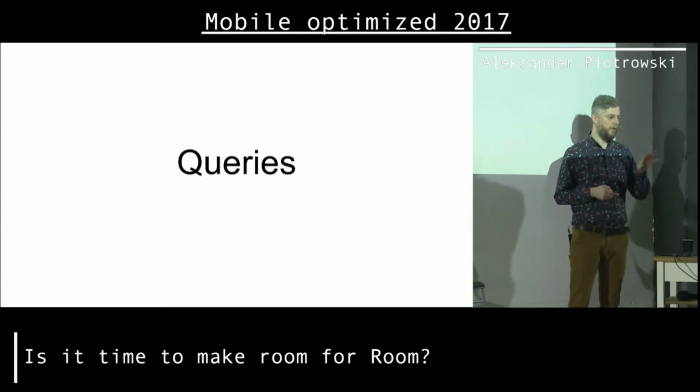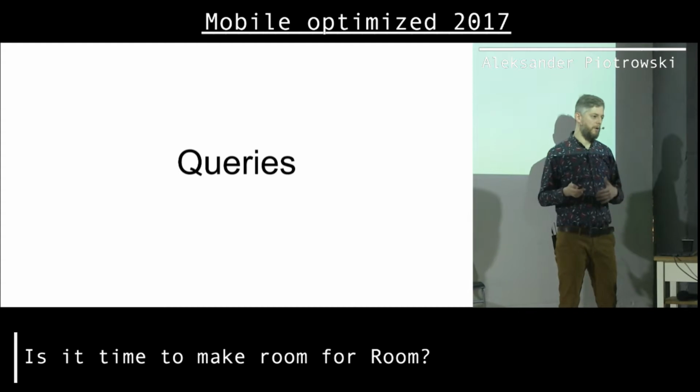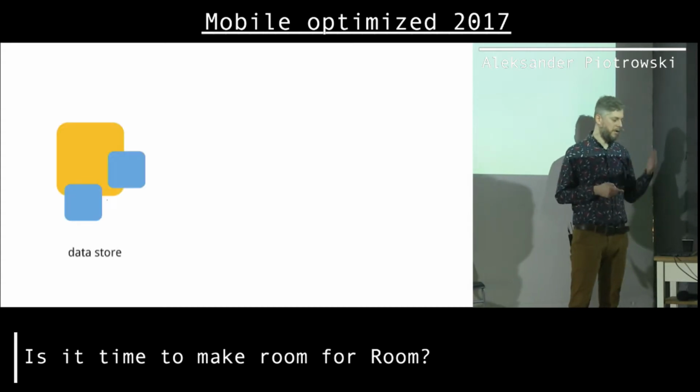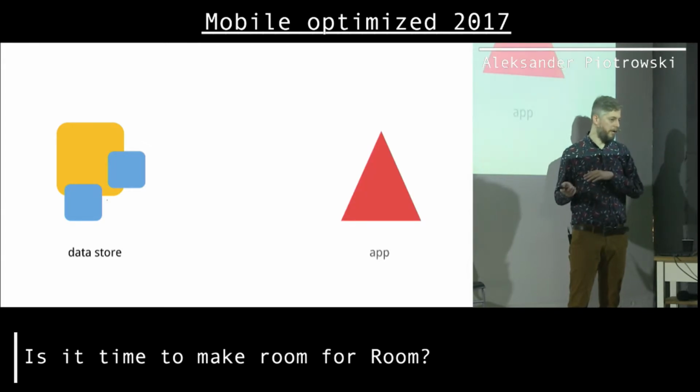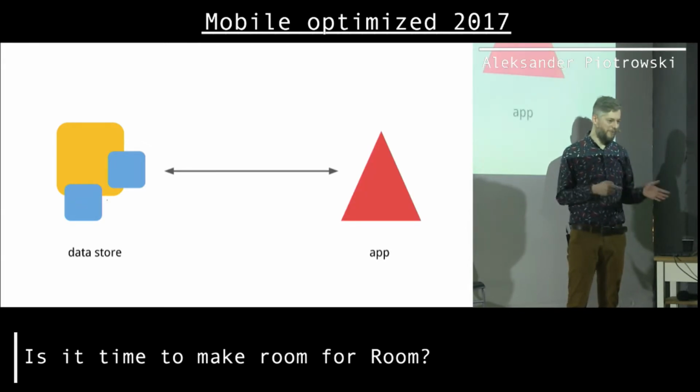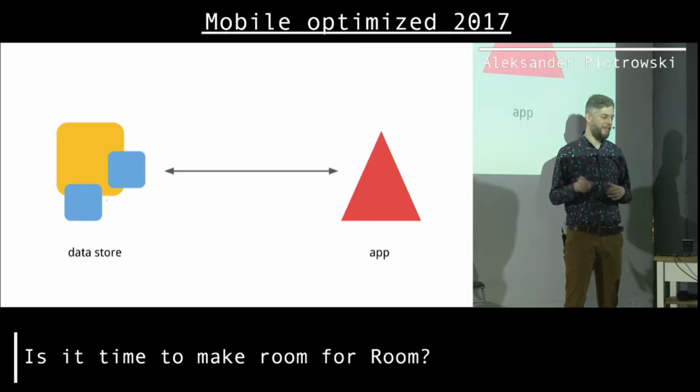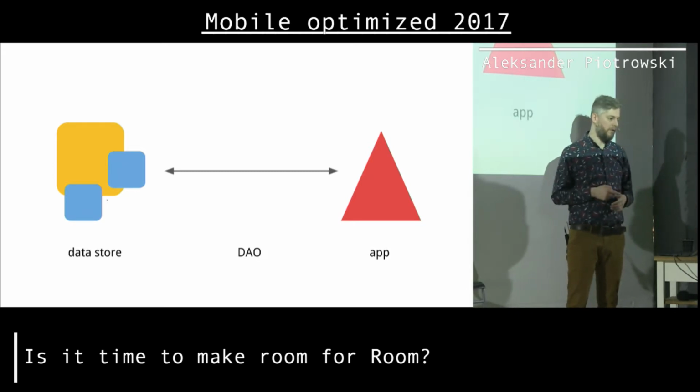So that was how we create entities. Now let's look at how we make queries. Let's imagine that we have our entities here on the left, and we have our application, and we somehow want to send data between the database and our application. And we use DAO for that. This is what Google suggests, and I implemented DAO also with requery.